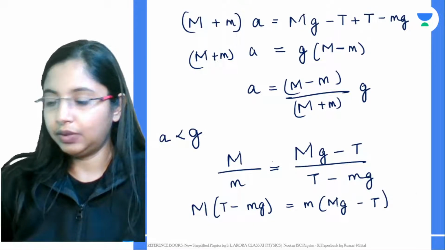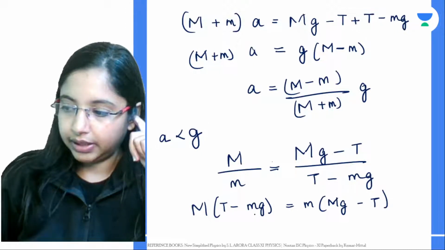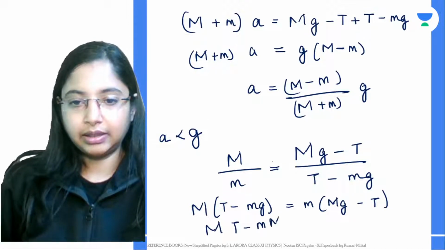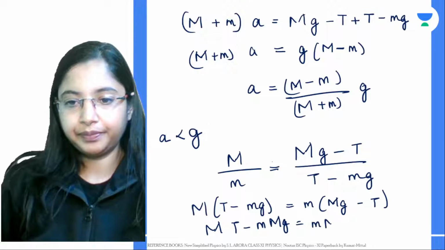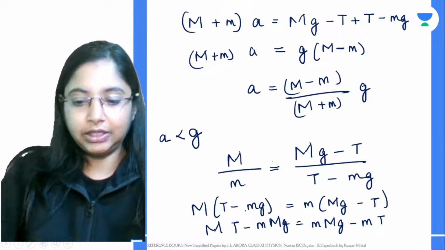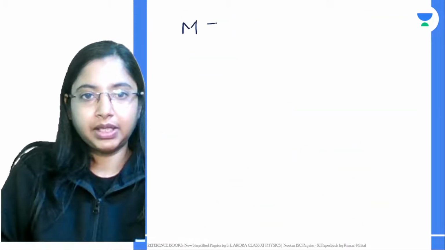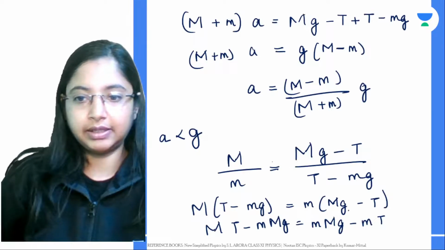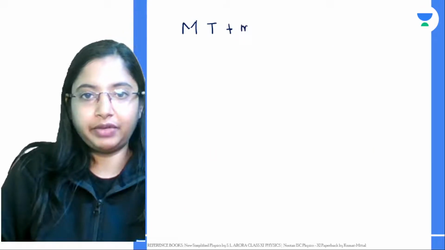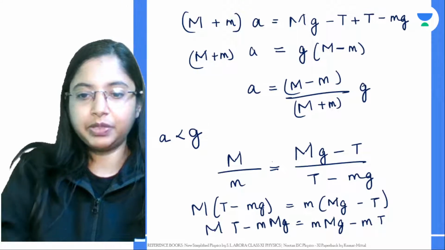All right, now let us bring the like terms to the same side. Let's take the terms which have t to the same side. So here we get m t, and this term which has the tension, when it goes to the other side, it will be m into t, because this is minus mt, and to the other side it becomes plus m into t.